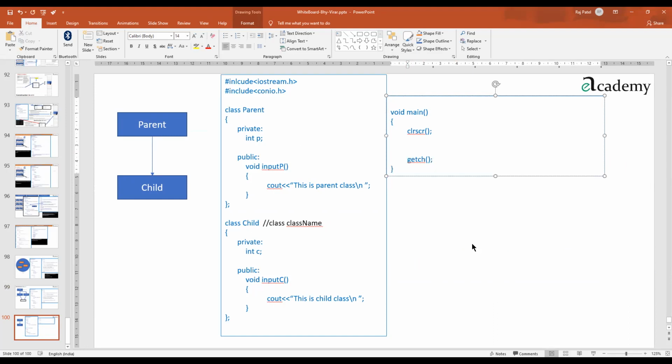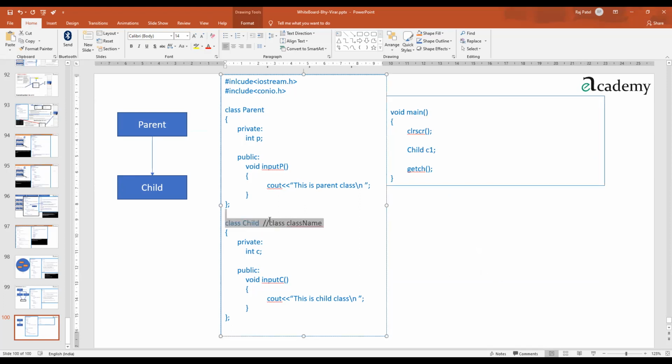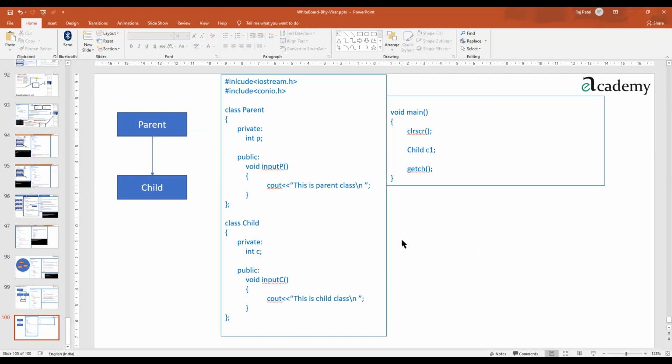What I'll do is create one object of class child first. Now you might be wondering, why am I creating it of child? You tell me, if child has been derived from parent, who has more features? Obviously children. Children have the features of parents as well as new features. That's why they are more advanced. So we are more advanced in short, and that's true also.